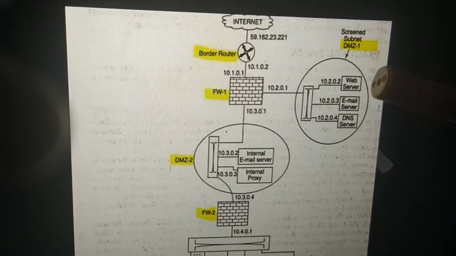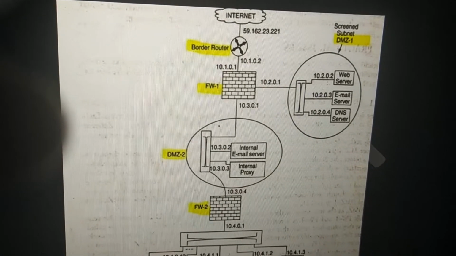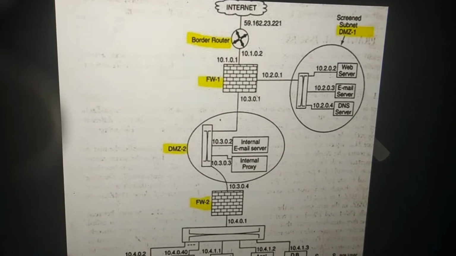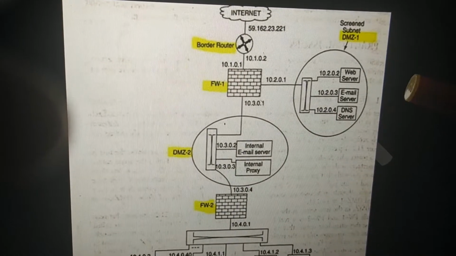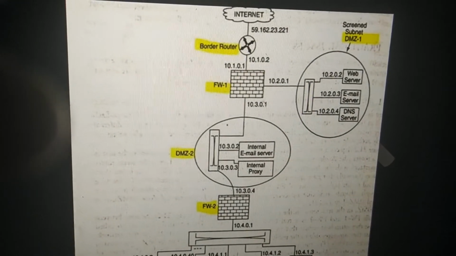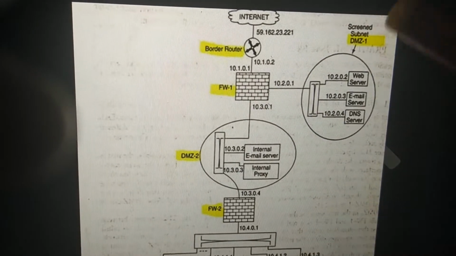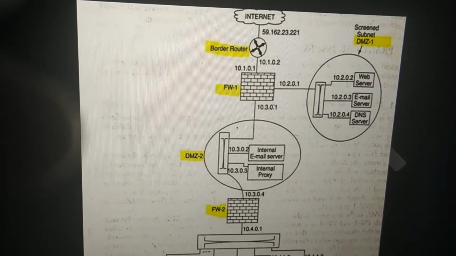If so, it forwards the packet into the internal network, else it will discard the packet.